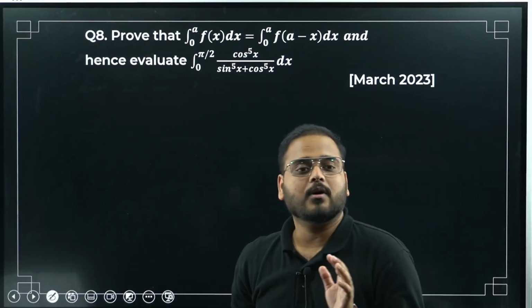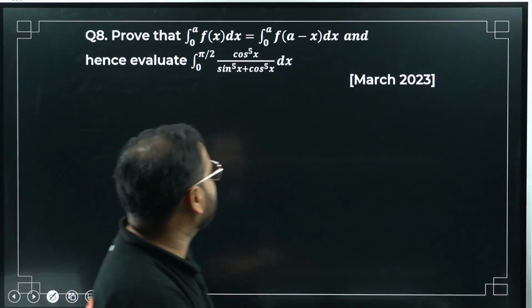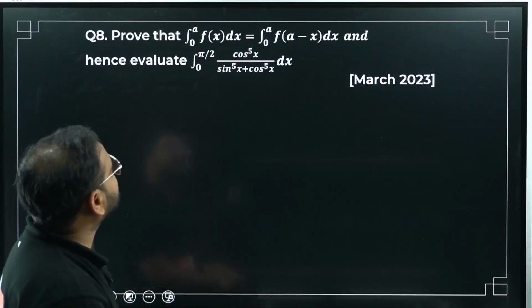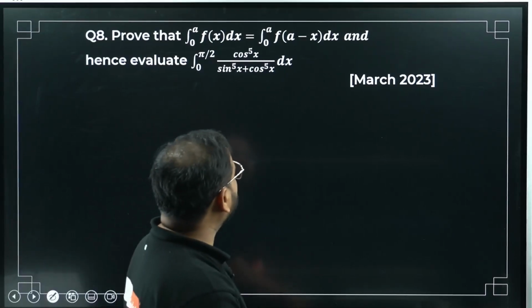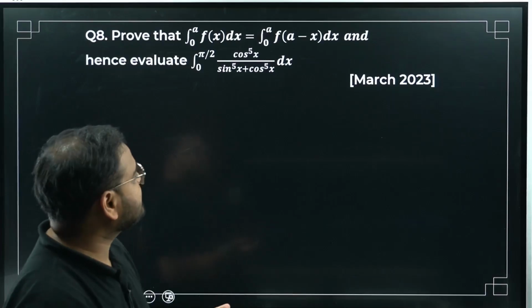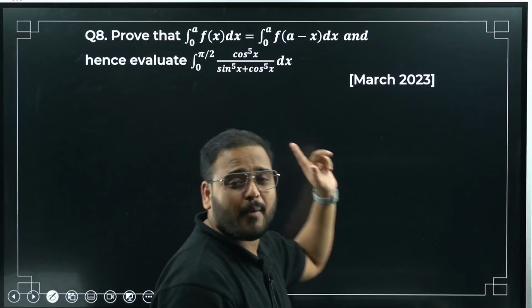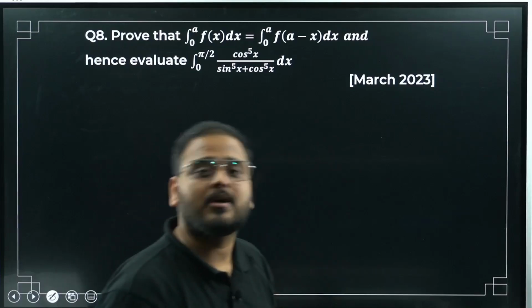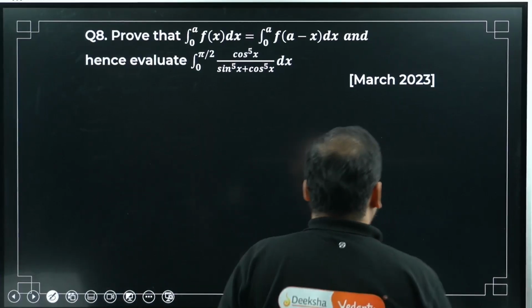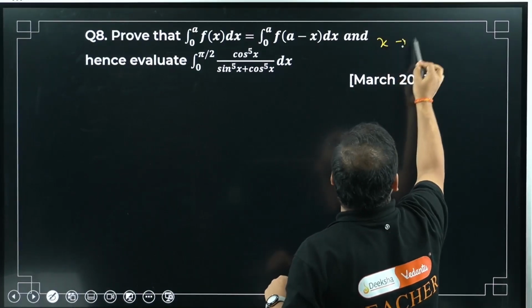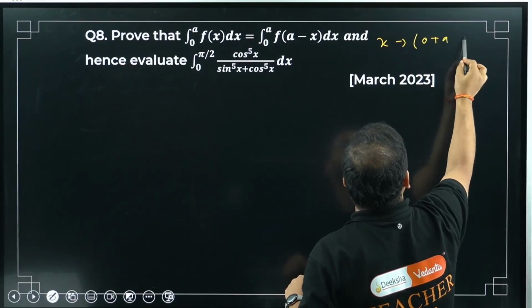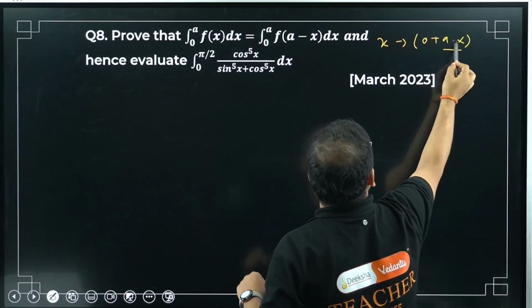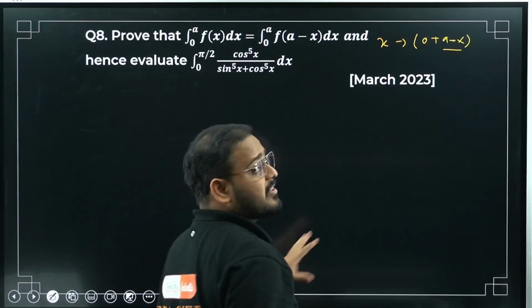Now another problem from the same year 2023 paper. Prove that integral 0 to a f of x dx is the same as integral 0 to a f of a minus x dx. Remember this property: sum of the limits minus x, we substitute for x. We write x as sum of the limits, 0 plus a, minus x. What is that? A minus x, right? Same thing is over here. But they're asking us to prove it.